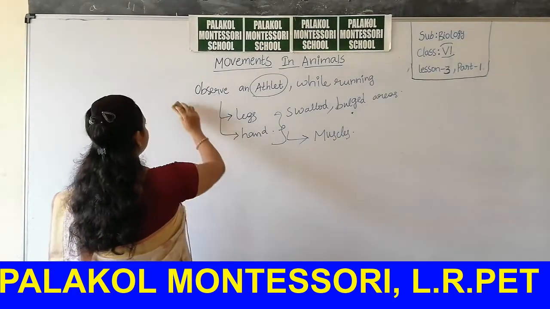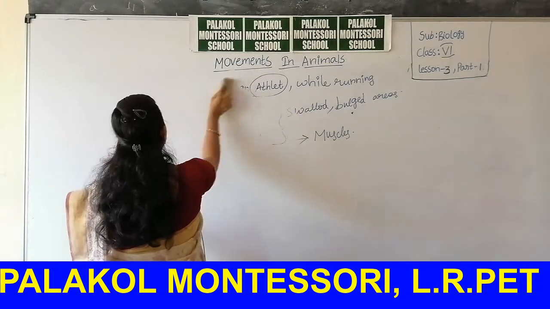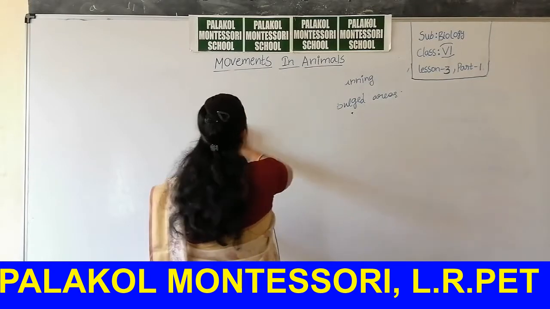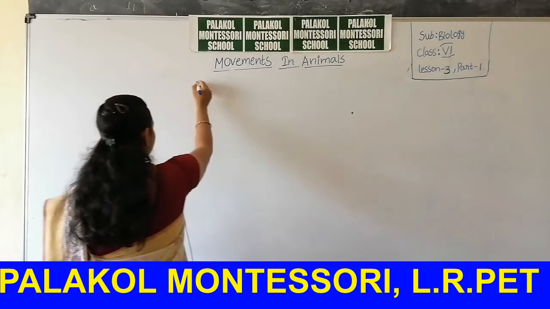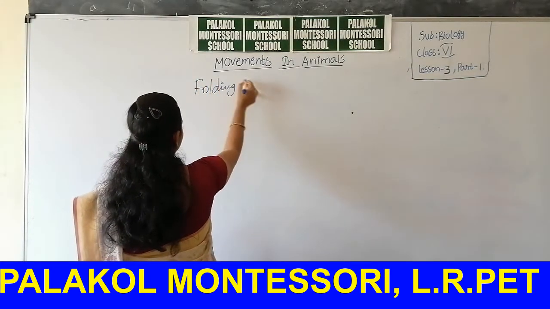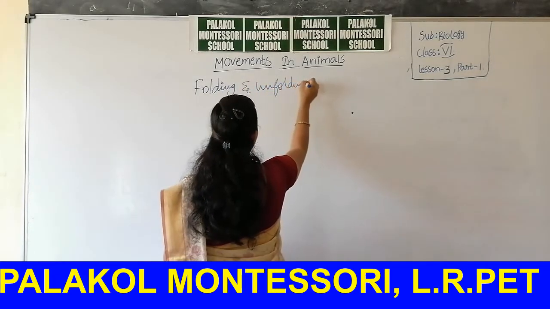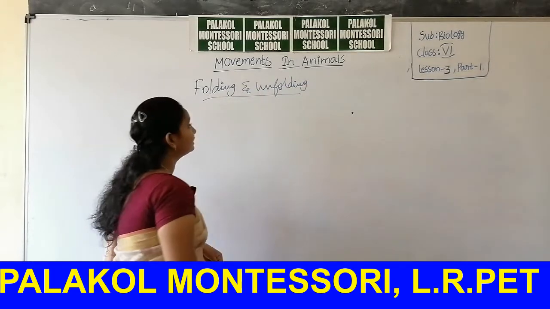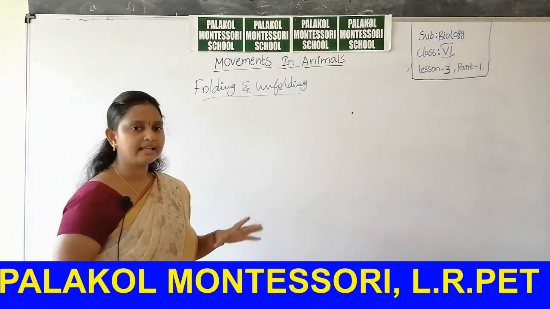Now take another activity, folding and unfolding. What is meant by folding and unfolding here? Take fingers as an example.